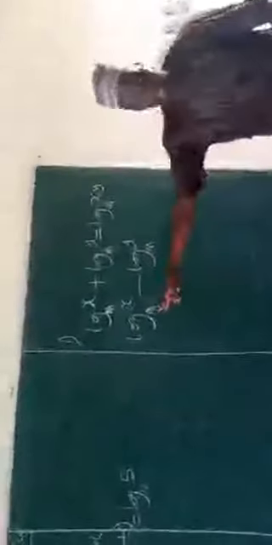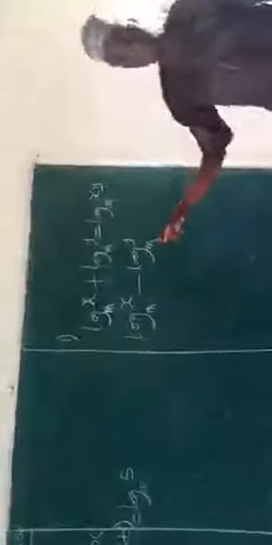Then the second one says, if you have the same thing, log of x base m, now minus log of y base m. They have the same base here, this is m, this is m. But in this case, instead of addition, you have subtraction here.